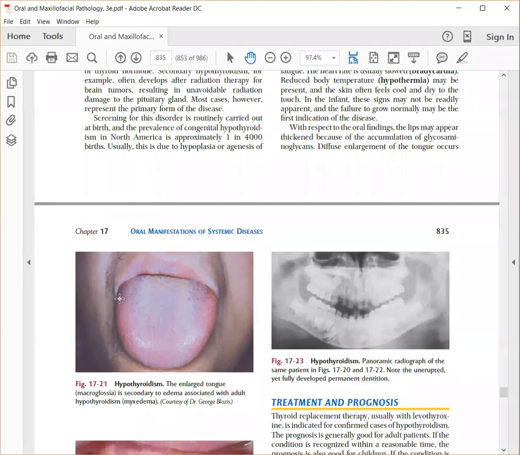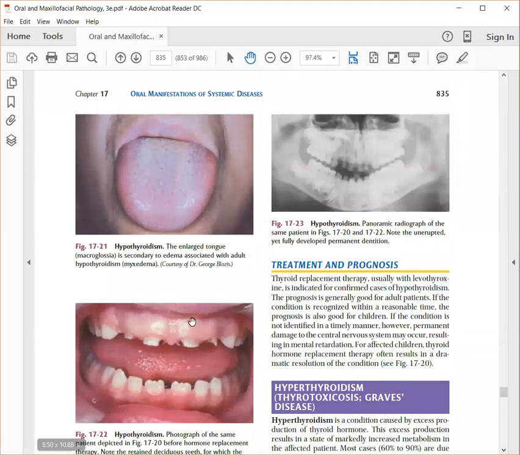Whereas in various forms of anemia, the tongue shows atrophy. There is loss of tongue papillae and you get a bald tongue. So in anemia, usually you see a bald tongue, whereas in the hormonal diseases and lipid storage diseases, you see an enlarged tongue. And you can see that in hypothyroidism, again, the teeth eruption is delayed. Here you can see multiple unerupted teeth. So once you start giving thyroid supplements, these teeth will erupt into the oral cavity. So that is the importance of thyroid supplements in patients with hypothyroidism.